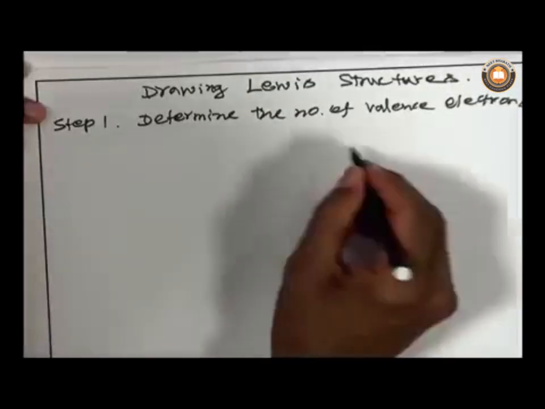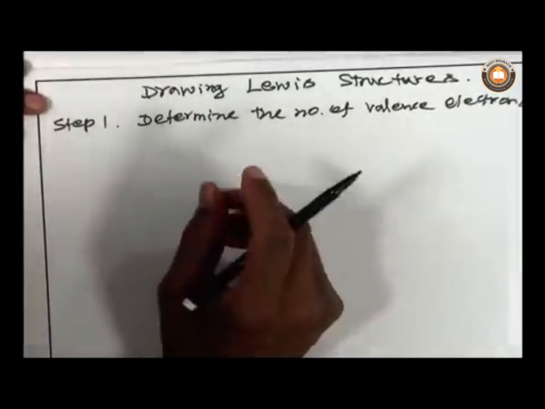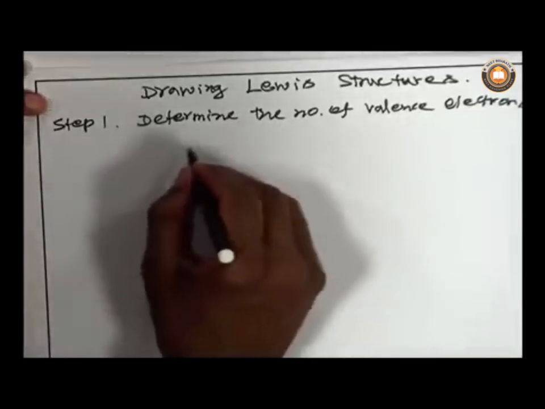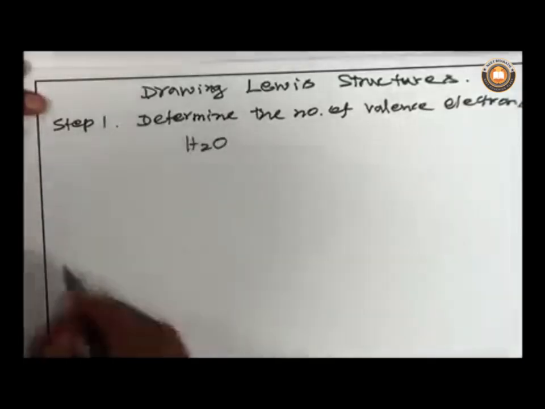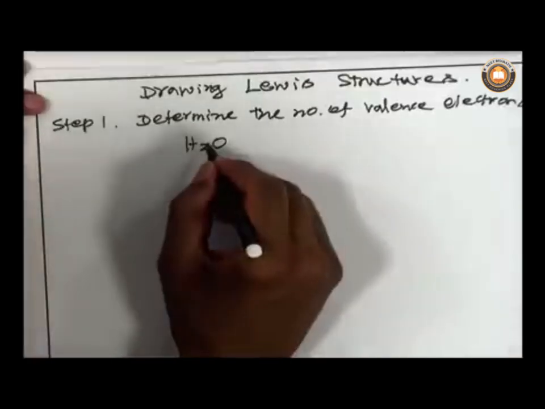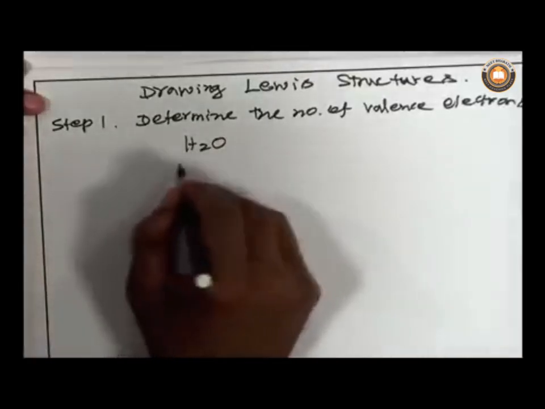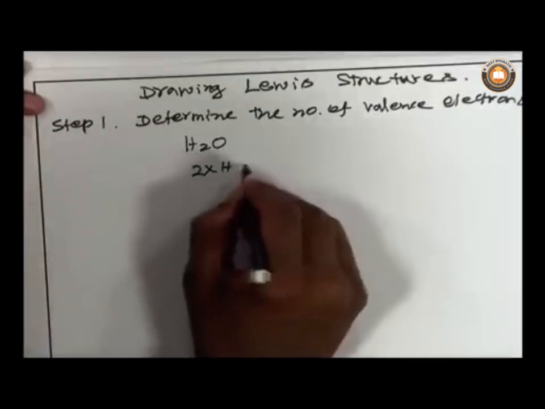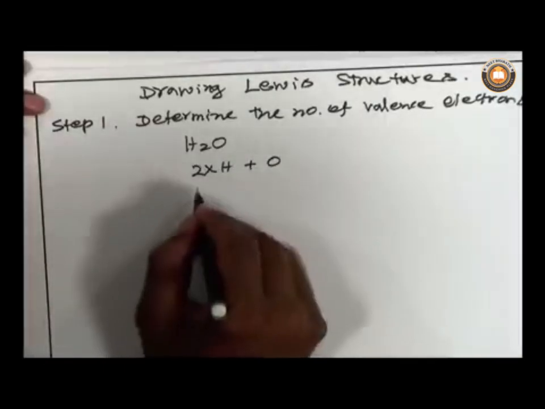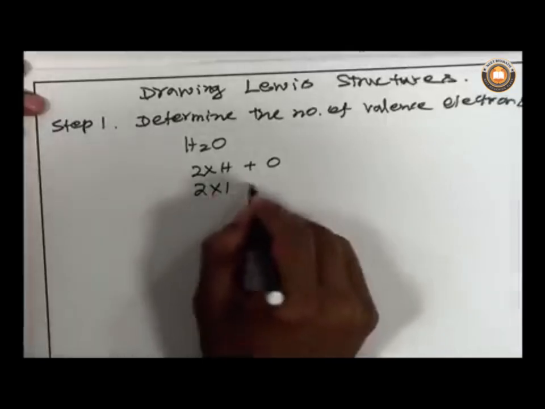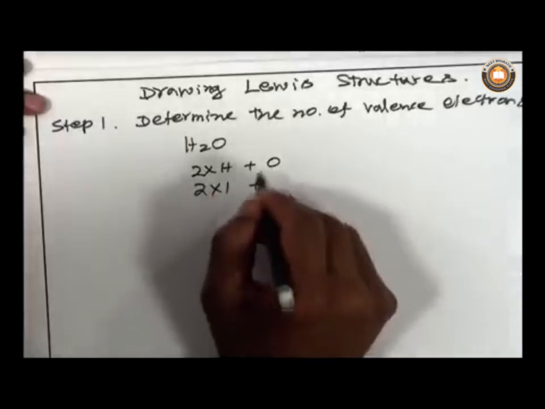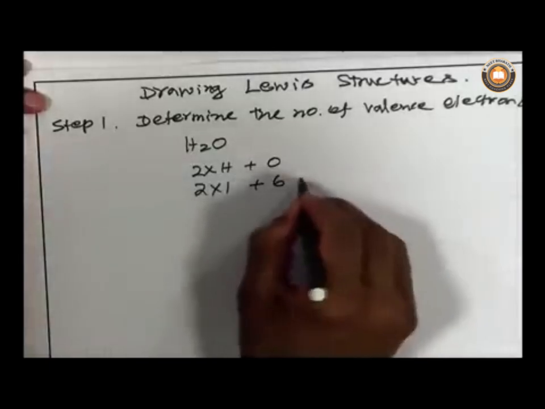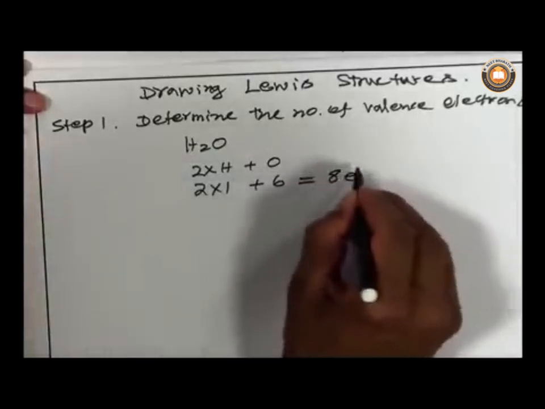That means you have to count the valence electrons for each element. For example, water, H2O. The valence electron for hydrogen is 1, so 2 times 1, plus the valence electrons of oxygen, which is 6. So in total there are 8 electrons.